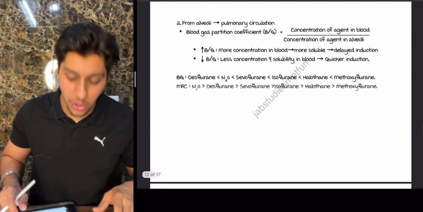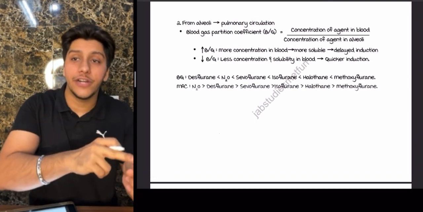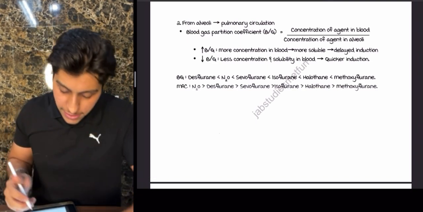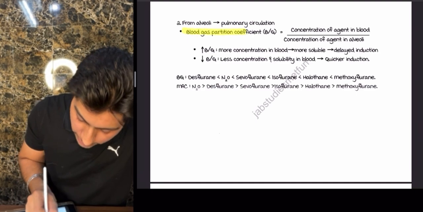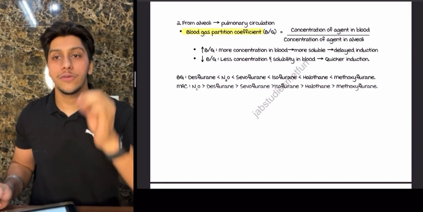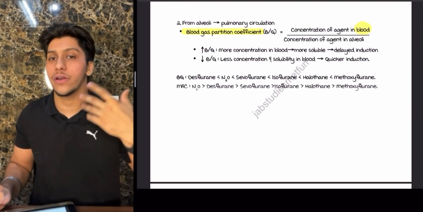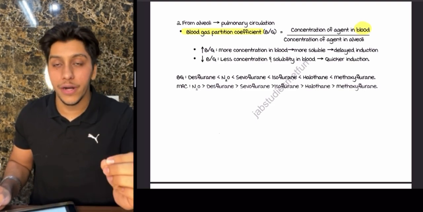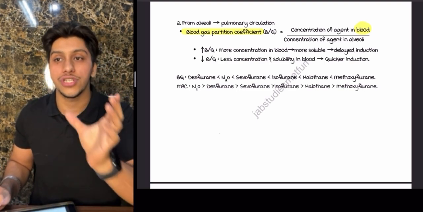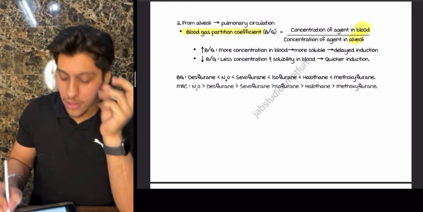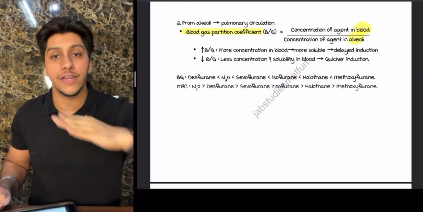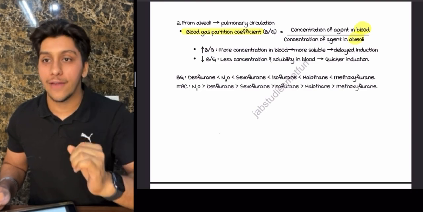Next, we will be talking about the transportation from the alveoli to the pulmonary circulation. In this, doctors, you have something which is the blood gas partition coefficient. This B by G is equal to the concentration of the agent, whatever inhalational agent we are using, in the blood versus the concentration of that agent in the alveoli. Concentration of the agent in the blood divided by the concentration of the agent in the alveoli.